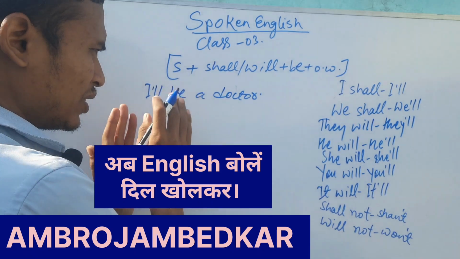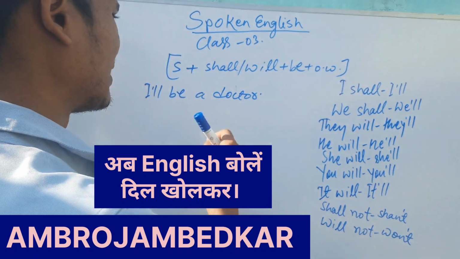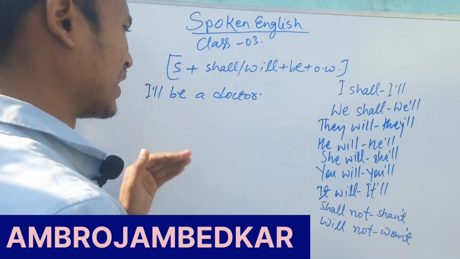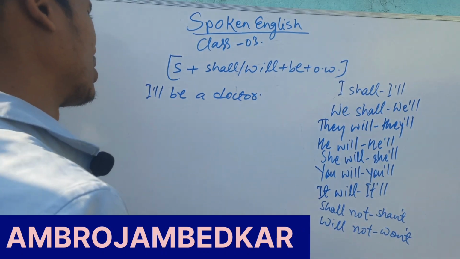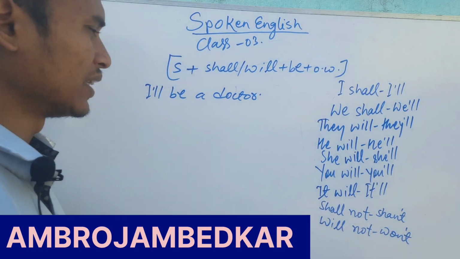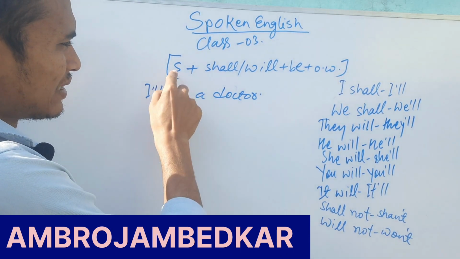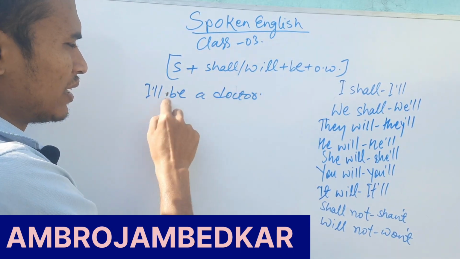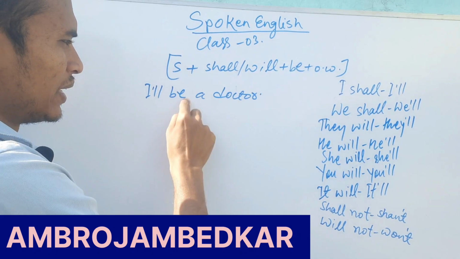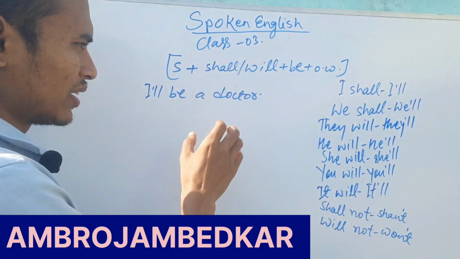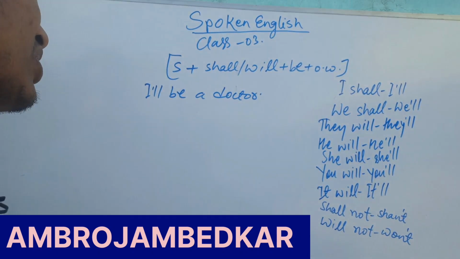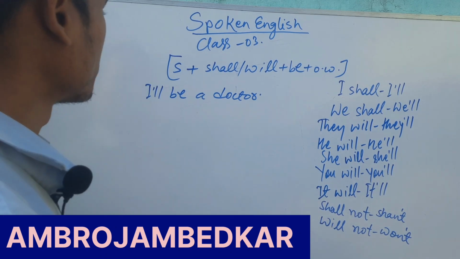You must see that the structure which I have written on the board is being followed by the sentences which I am writing on the board. That is, I'll: subject I, shall or will, and this is be, and this is other word. It means the structure is followed very properly.